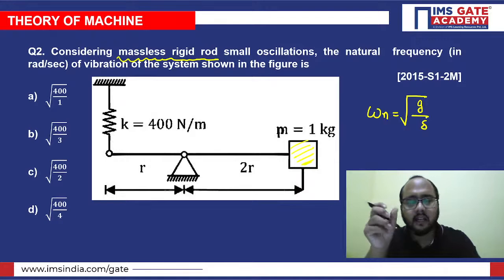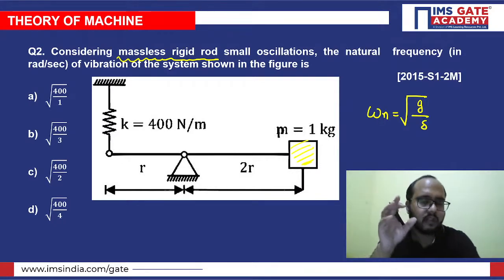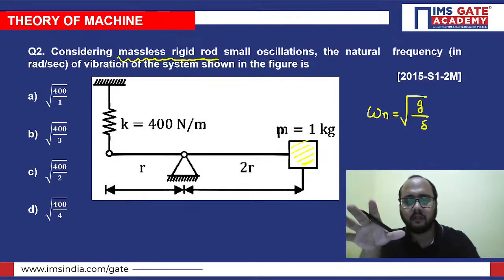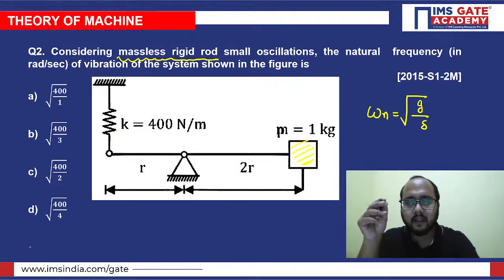Because here we can see they have given a point mass, mass m equals 1 kg. We can apply this particular formula, right? But we'll solve this question first through Newton's second law only, then we'll apply this formula. In both the methods, in both the ways, we can solve the question. Now again, you know how you can find the natural frequency. You just need to give the disturbance to the system when it is under static equilibrium condition, right?